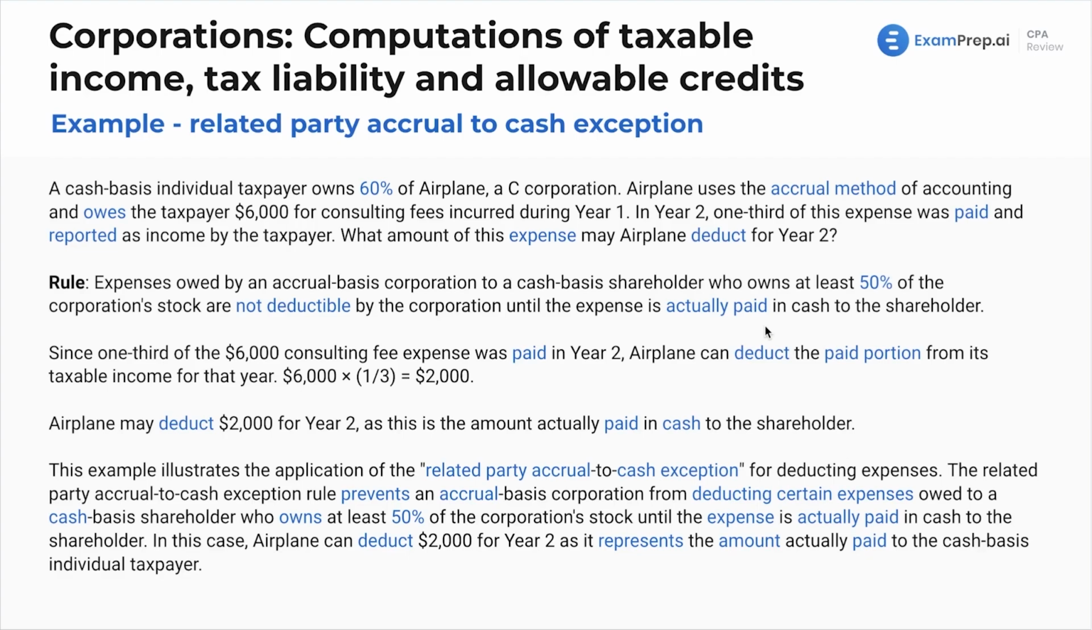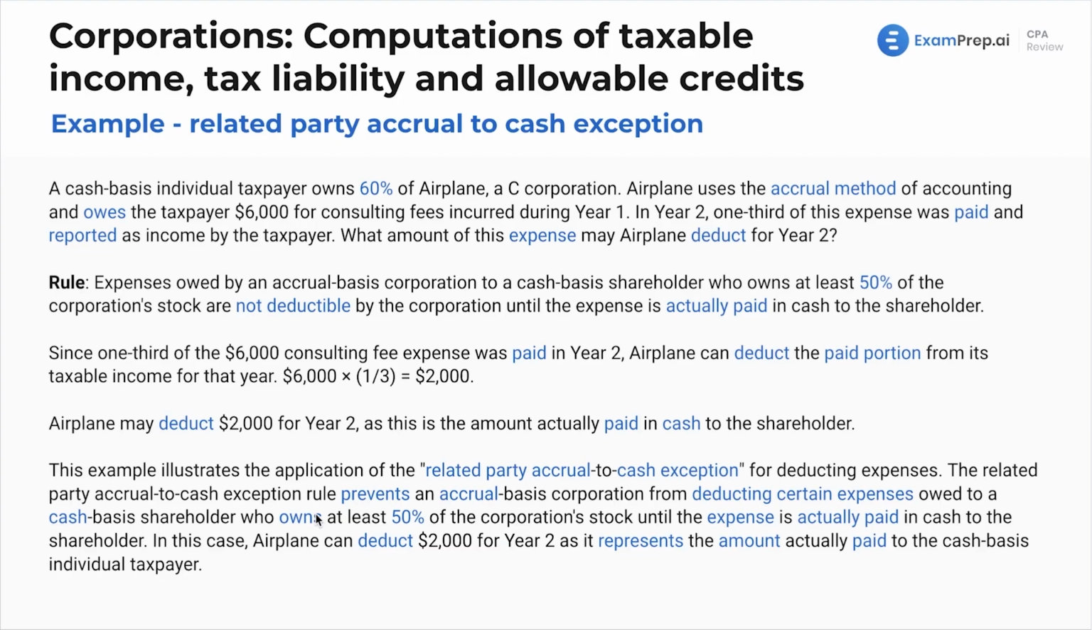Now, before even going through the numbers, I just want to talk about why we're doing this, because I always like the answer to the why. The related party accrual to cash exception is going to prevent an accrual basis corporation from deducting certain expenses owed to a cash basis shareholder until the expense is actually paid in cash to the shareholder. This is to prevent any tax manipulation. Obviously, if you're a related party, if you have a controlling interest in this entity, you could manipulate your own taxable income, your deductible expenses, anything like that.